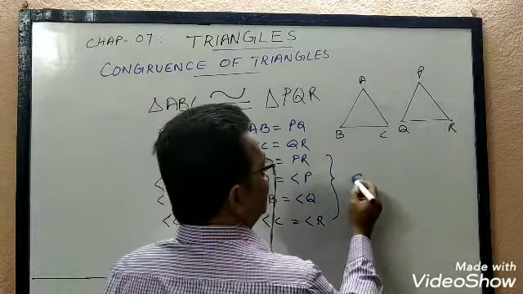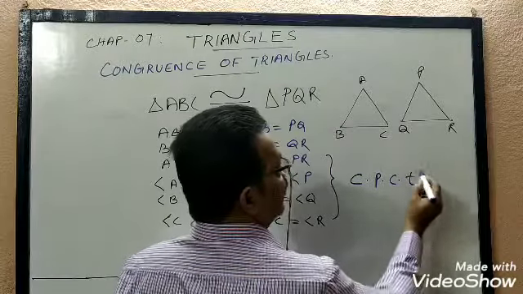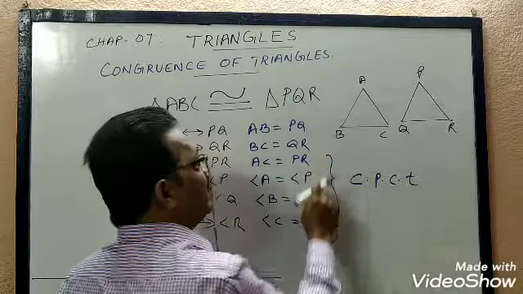In short, we write CPCT. Corresponding parts of congruent triangles will be equal.